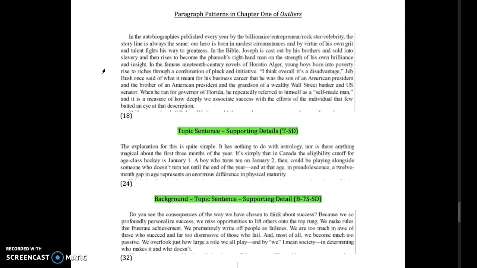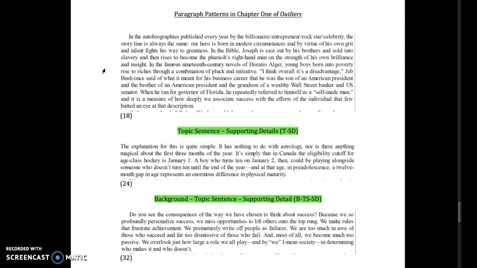And then it follows that up with a second example. In the famous 19th century novels of Horatio Alger, young boys born into poverty rise to riches through a combination of pluck and initiative. I think overall it's a disadvantage, Jeb Bush once said. So here we're moving into a third example, right? Jeb Bush, who is the brother of George W. Bush, who was president, once said of what it means for his business career that he was the son of an American president and the brother of an American president and the grandson of a wealthy Wall Street banker. He says it's a disadvantage, right?